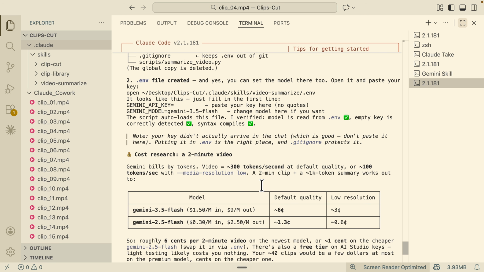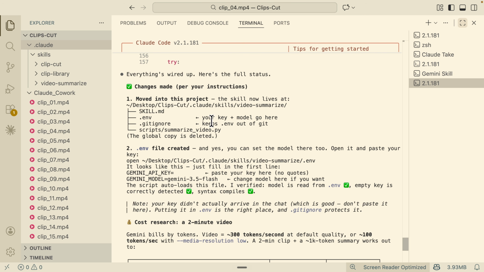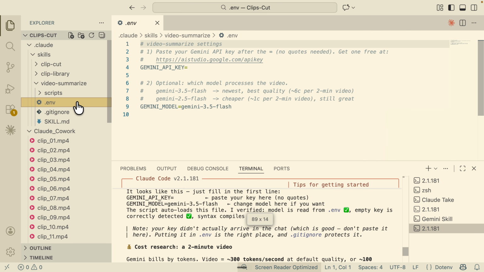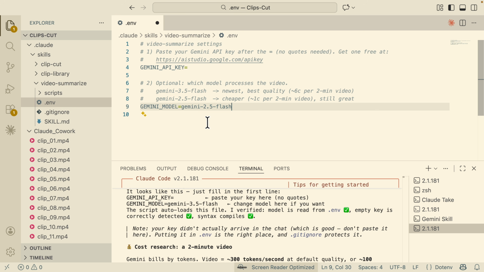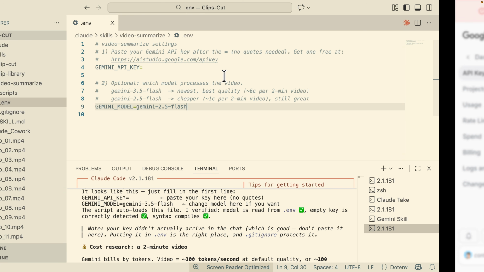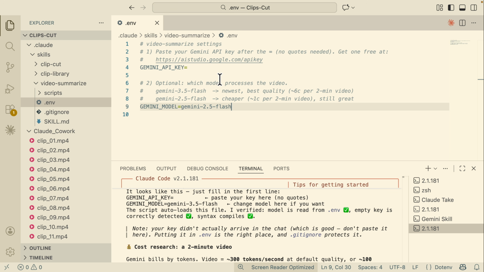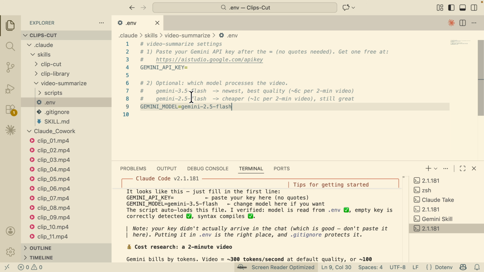So what we're going to do here is see how we can use it. Right here, you can see I instructed it to move that skill over into this current project. So I have this video summarize skill that it created. Inside of that, there is a .env file. By default it uses 3.5 Flash, but if you want to change it to something cheaper like 2.5 Flash, we can also do that. So I'm going to choose the cheaper option here. And for the API key, because we already have that, I'm going to copy it over and save it into my .env file here.